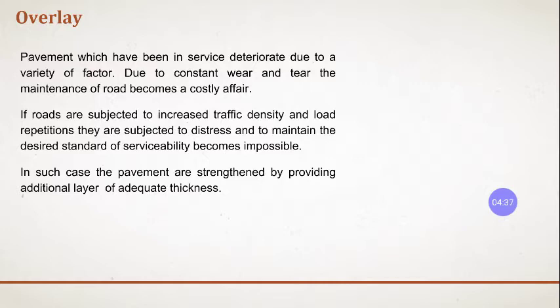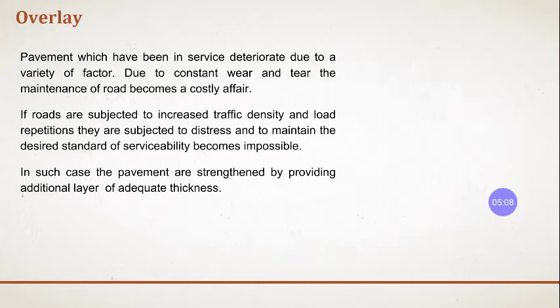Even if we maintain it, the strength and standard of quality that we require, as per the IRC, we are not getting. So to strengthen it and get to the required standards, we will provide an additional layer on it.